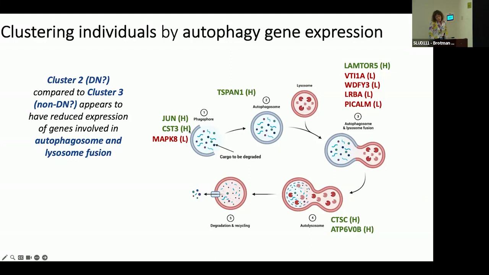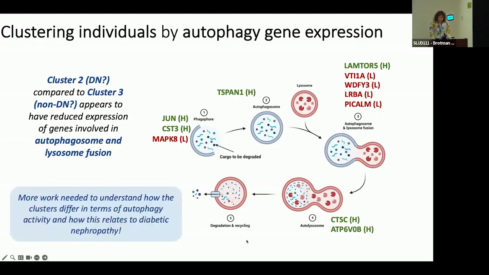So there's increased expression of genes involved in initiation, but consistently decreased expression of genes involved in the fusion of autophagosomes and lysosomes. These 4 genes all correspond to proteins involved in the t-SNARE mechanism, the literal mechanisms that fuse these 2 vesicles.